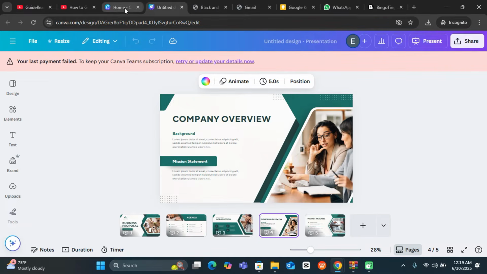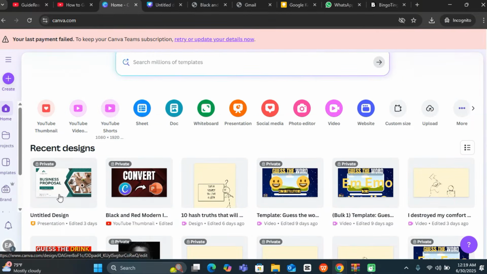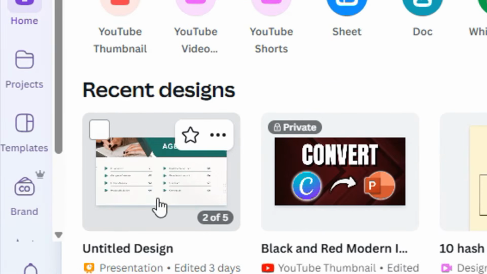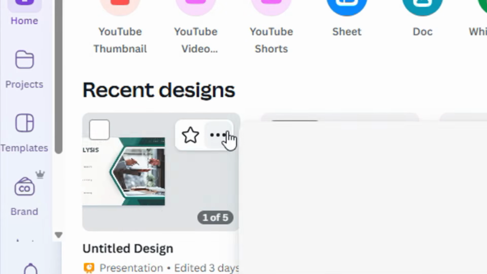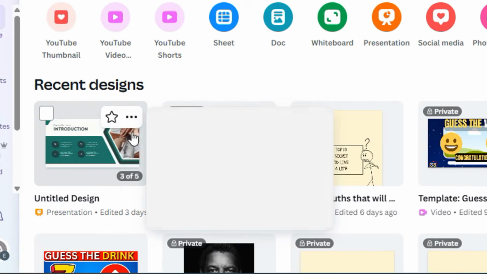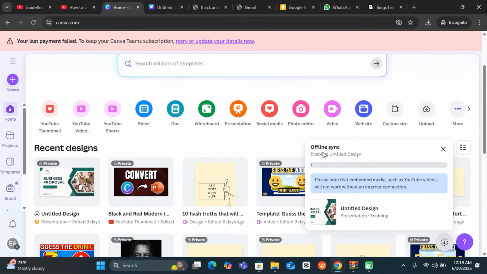So all you need is to start by coming back to the home where you have the presentation. So let's say I have a presentation here. What you need to do is to come to these three dots on the top of the presentation. You can click on it and you can come over here and see enable offline presenting. So you can just click and just give it some seconds to finish the offline synchronization. You can already do this when you are online.